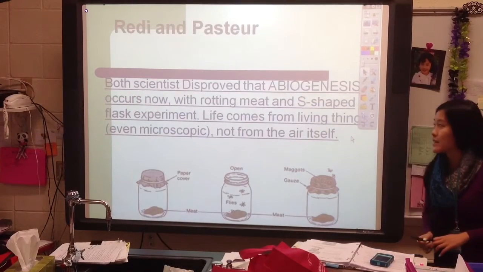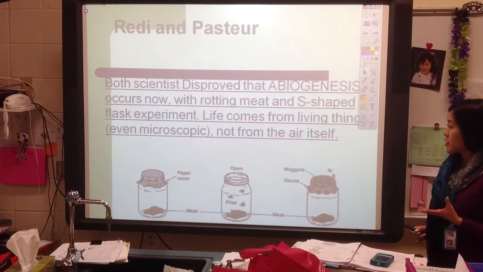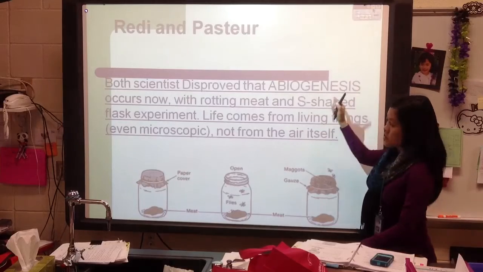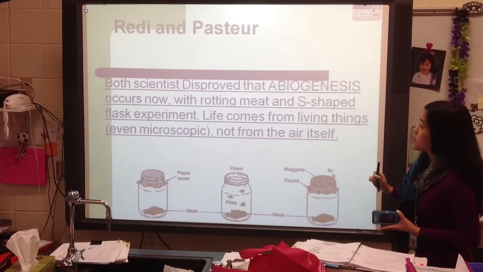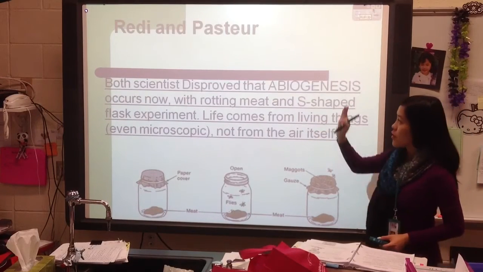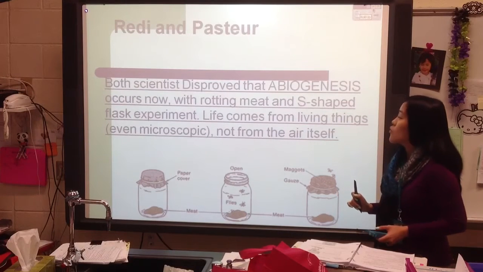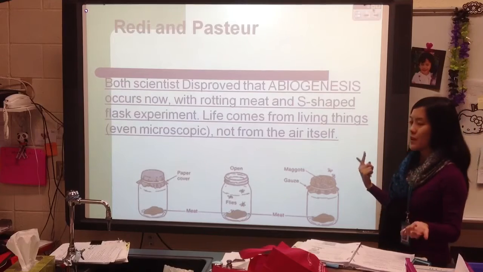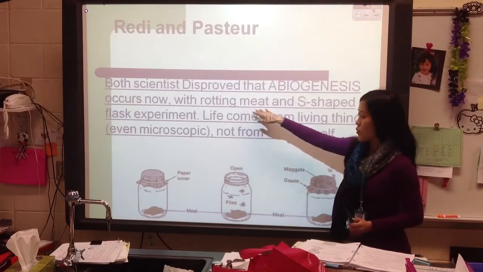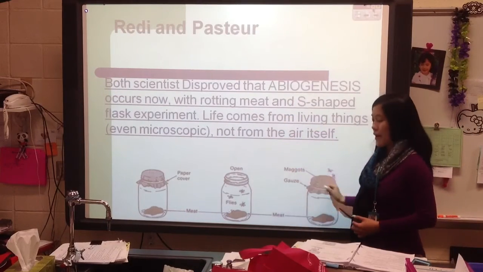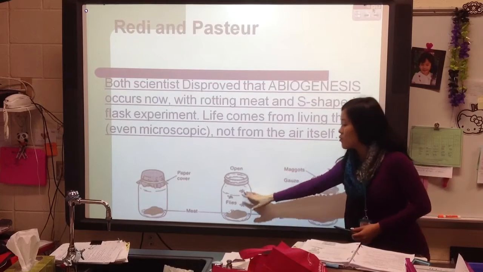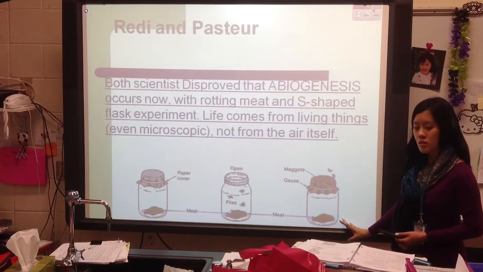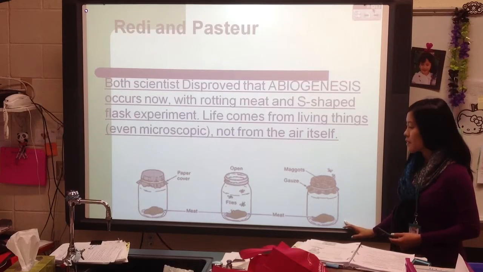So two scientists that disproved abiogenesis, or at least disproved that abiogenesis could occur now, are Redi and Pasteur. Redi and Pasteur were both scientists that disproved this. They had two separate experiments. One was with rotting meat, covering it up, having some flies come into one that was open, having flies not able to come to one that was closed. Okay, they're looking at this picture here.